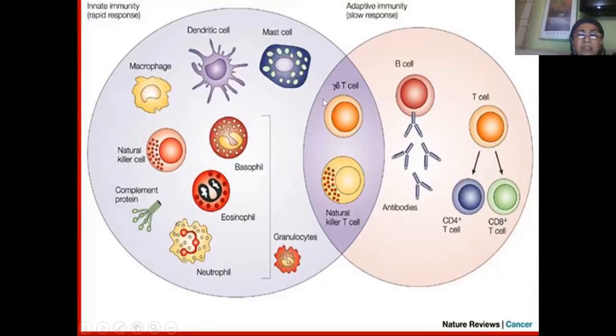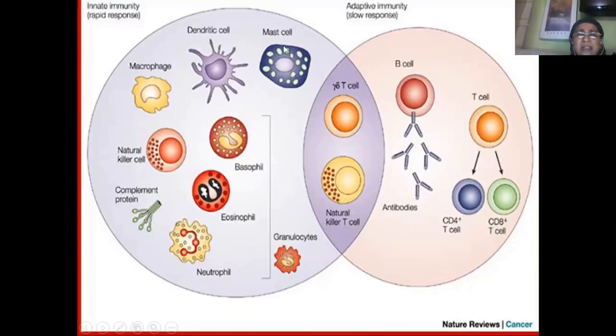But remember that all these inherent abilities are the second line of defense, which also includes some of the responses which we are going to study under the adaptive immunity. The mechanism of action is the same. That means in the second line of response also, we have B cells showing humoral response. We have T cells showing cell-mediated response.